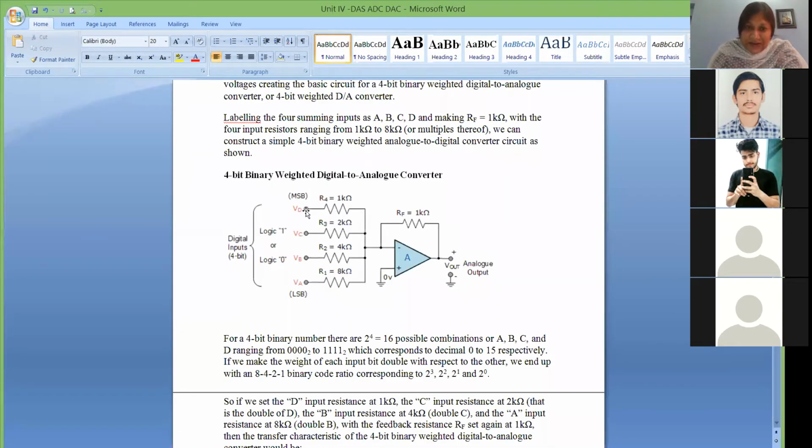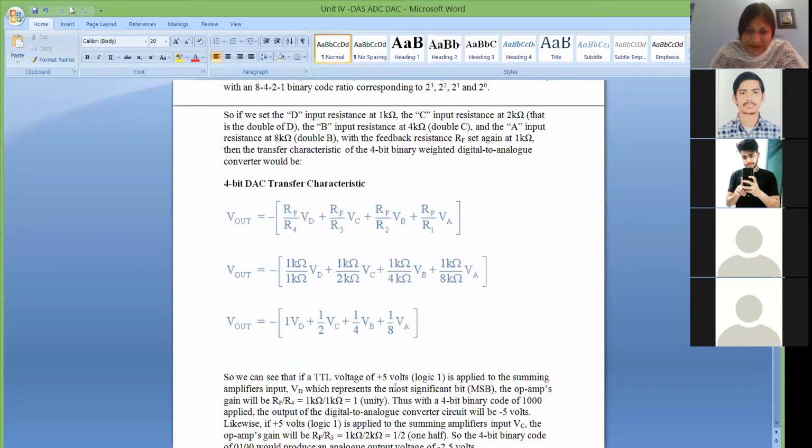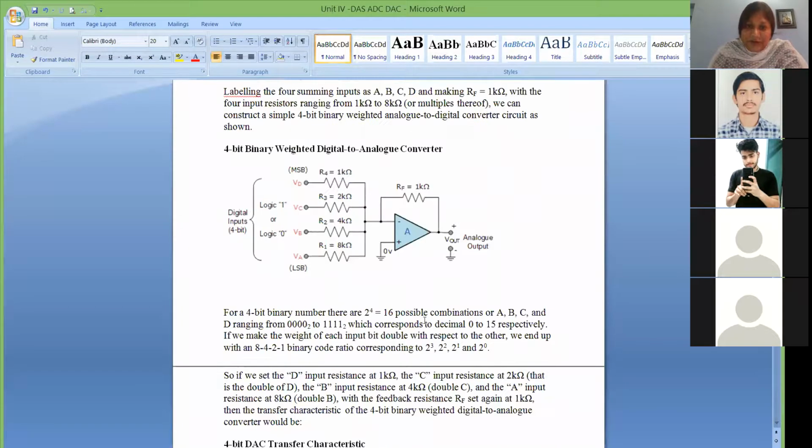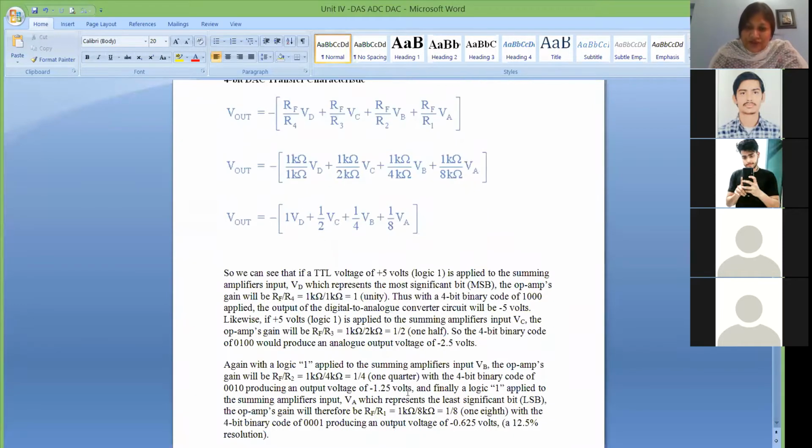When I put in my digital data, it corresponds to logic levels. If it is 5 volt, then it is logic 1. If it is 0 volt, then it is logic 0. If I apply the input 0 0 0 0 and substitute the values, you will get the output as 0. But if you put 1 and all the others 0, then for 0 0 0 1 digital data you will get 625 millivolt.